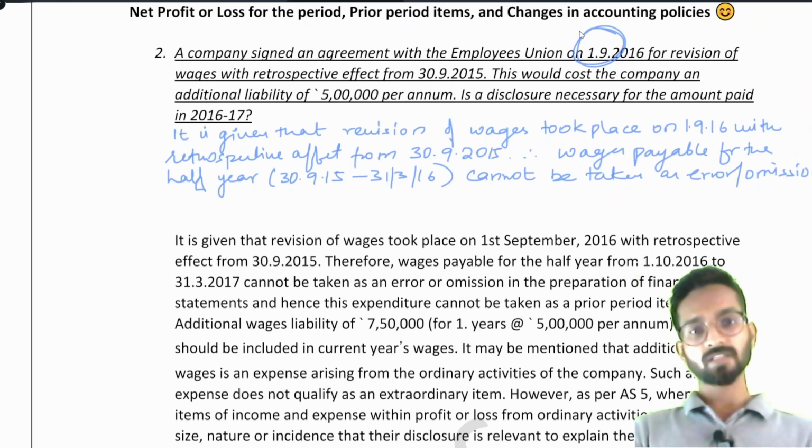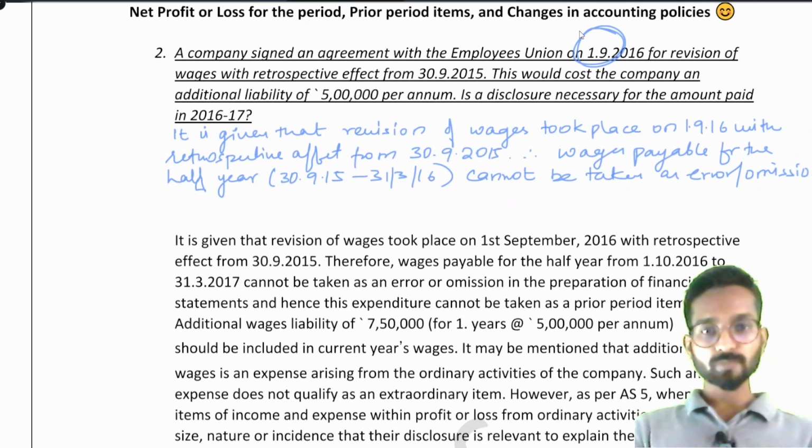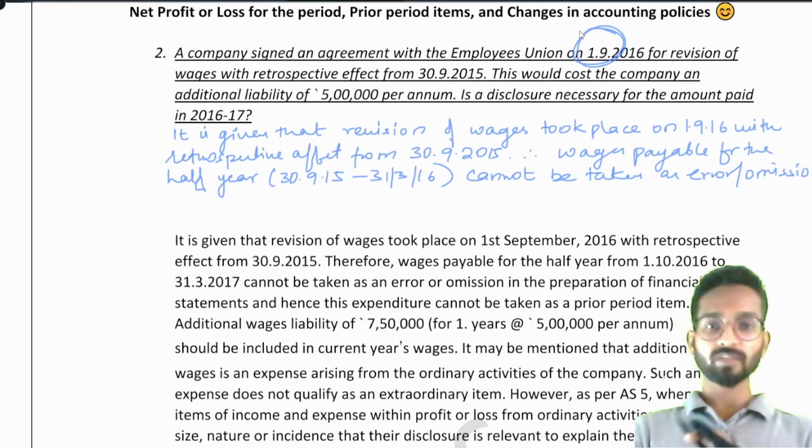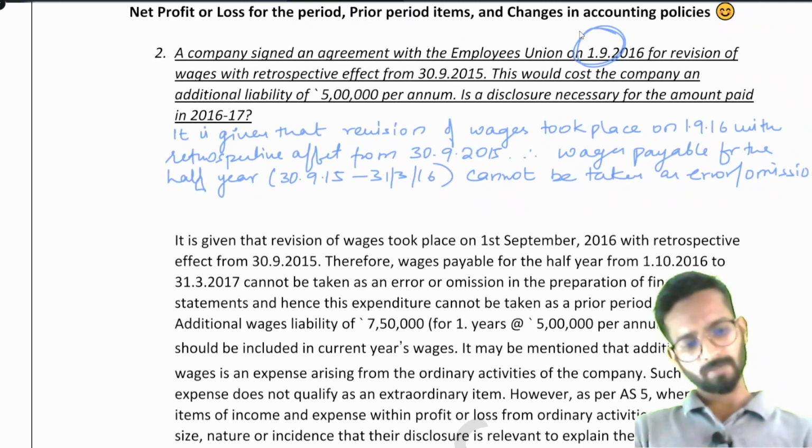Remember, in most of the cases where retrospective effect is coming, it is not a prior period item. Remember this, okay? It is not due to error or omission of the last year. There was no error, there was absolutely no omission of information in the previous year, okay?